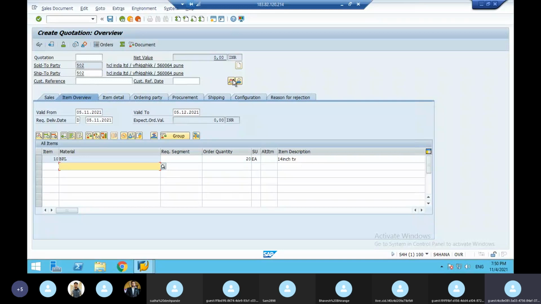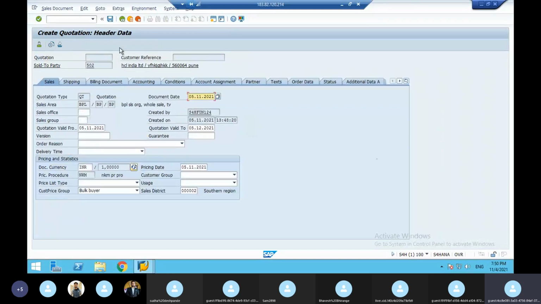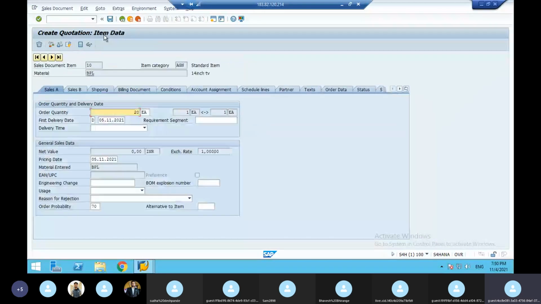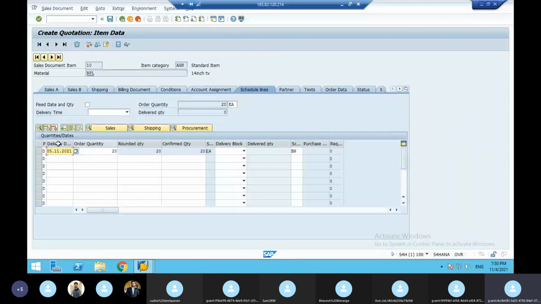This is called header data: the customer, the business partner. Next, double click on the material number. This is called item data because it is related to the material. Then schedule line data, where you can see the delivery date and confirmed quantity.